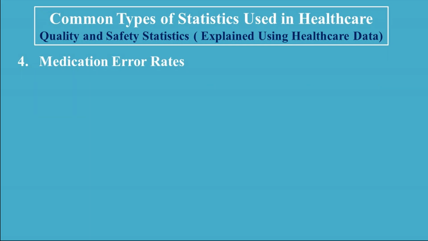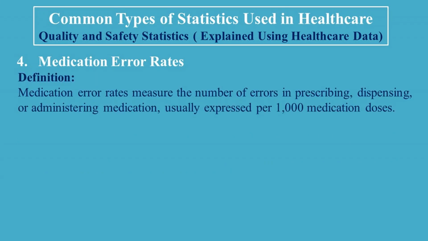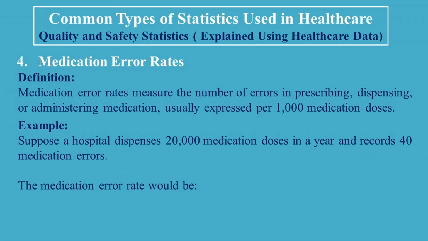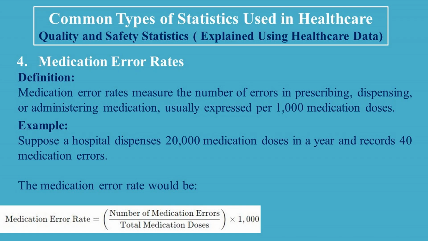4. Medication error rates. Definition. Medication error rates measure the number of errors in prescribing, dispensing, or administering medication, usually expressed per 1,000 medication doses. Example. Suppose a hospital dispenses 20,000 medication doses in a year and records 40 medication errors. The medication error rate would be medication error rate is equal to the number of medication errors divided by the total medication doses, multiplied by 1,000.